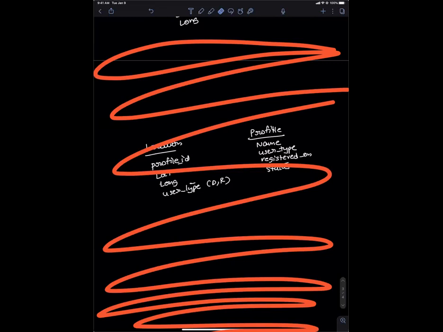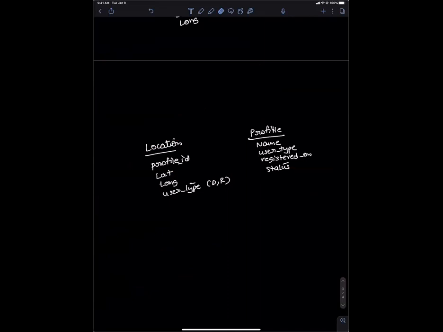The advantage of keeping the location table separate from the profile table, in my opinion, is that the location table needs to be updated every 4 seconds. The profile will not get updated like that. Once you create a profile, maybe at the end of the day the driver stops being an Uber driver, so the status becomes inactive, or he continues and some other person comes in. Location gets updated every 4 seconds, so the number of changes for the location is much more than the number of changes required for the profile. That's why I want to keep it separate.